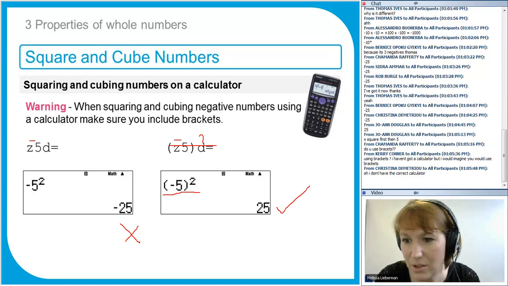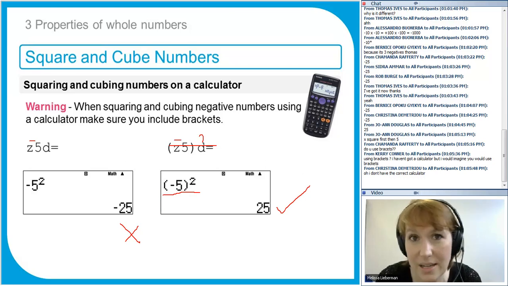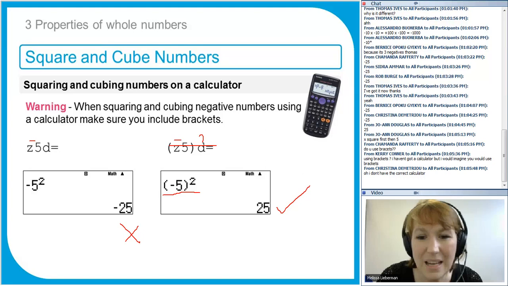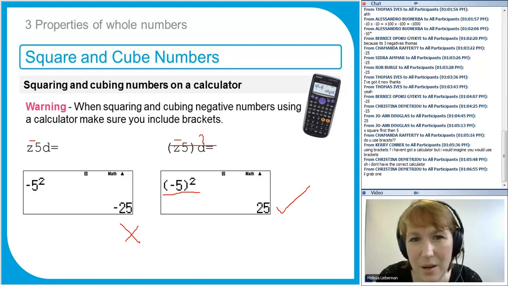You don't have the correct calculator. There's no correct calculator. Any scientific calculator is good for this course. I just use this one because I've got an electronic version, and it's one that's easy to buy in the UK. They're on sale at the moment. If you're watching live and watching this in September, then they're a lot cheaper at the moment. Okay, and I do use this calculator throughout the course material, so if you want to get a copy, you can. If you've already got a calculator, you don't need to buy a new one. It just might work slightly differently.